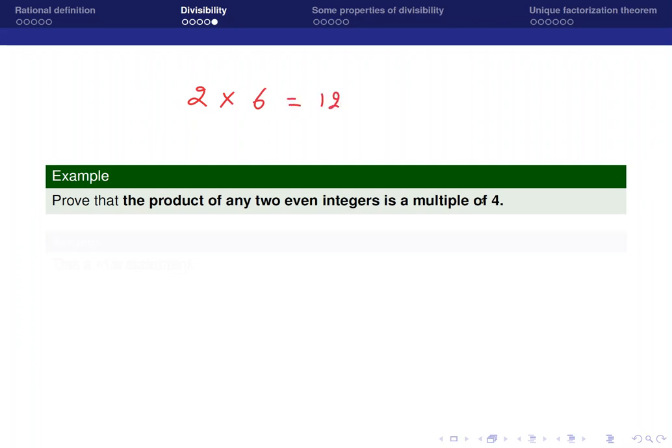The idea here is that 12 is supposed to be a multiple of 4. Is that really true? Let's find out. Can 12 be written as 4 times an integer? The answer is yes. All I have to do is put a 3 in there. Let's try it out one more time.